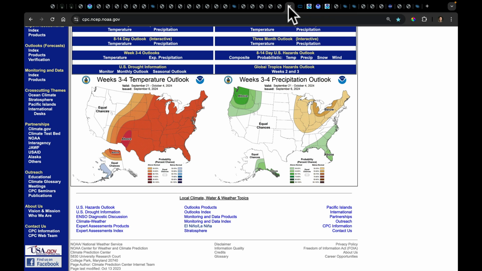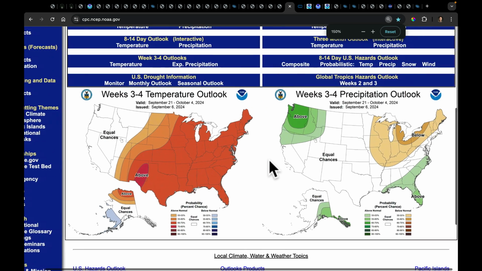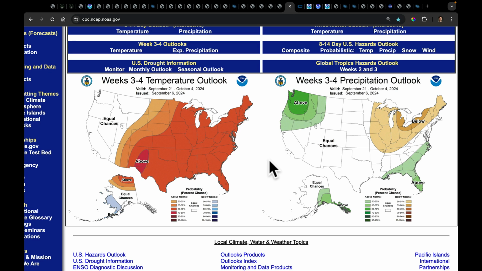So last Friday, and I forgot to show this to you yesterday, the CPC did update their week 3, week 4 outlook. And as you can see, just like we talked about, wet in the northwest, that's very characteristic of the troughs that develop there. That's all MJO phase 5, 6 type activity. That's all being pushed along by the fate of this La Nina. The dry around the eastern Great Lakes into the northeast makes sense. The wild card's always going to be the south as we go forward, just given the hurricane activity.